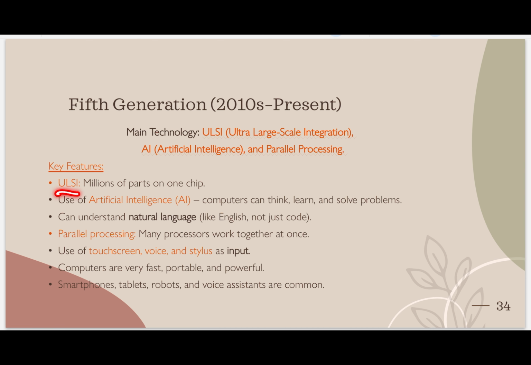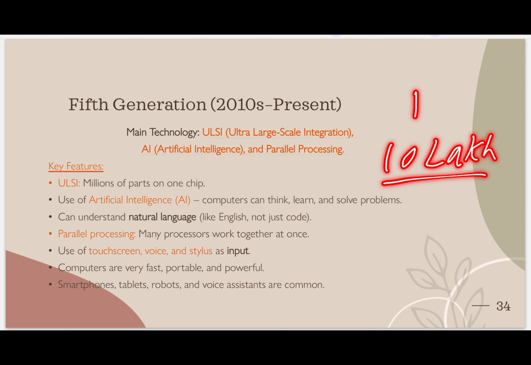See, ULSI, millions of parts on one chip. How many parts? Million. Million means 1 million is equal to 10 lakh, right? 1 million is equal to 10 lakh, meaning 10 lakh small parts of a chip are included in one ULSI.